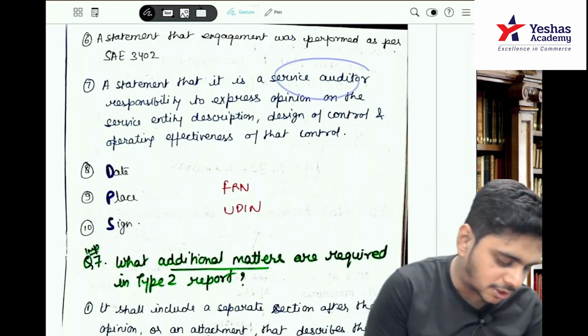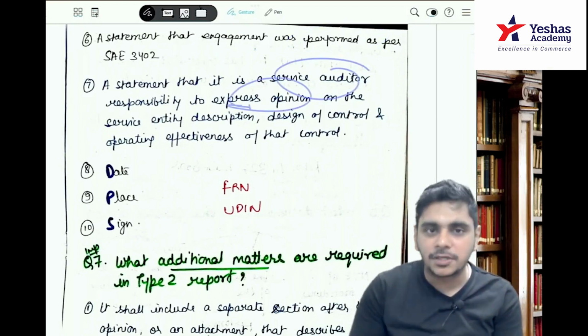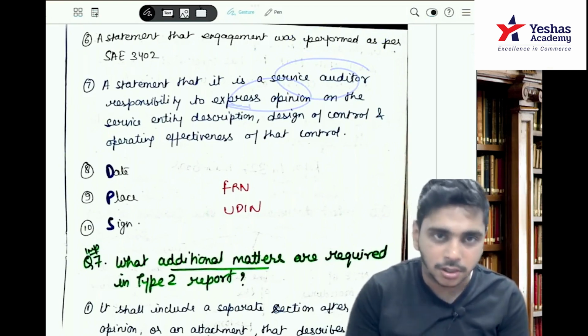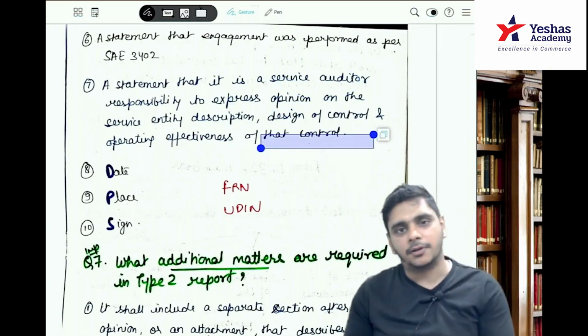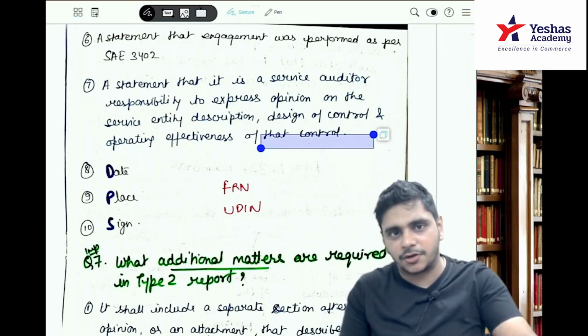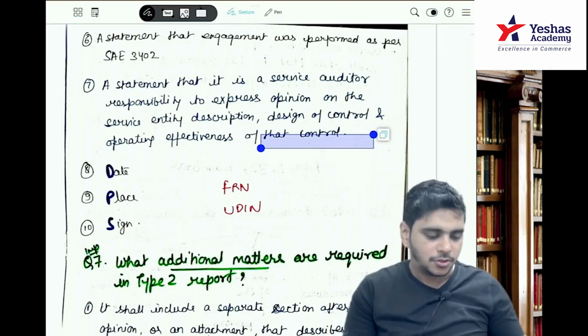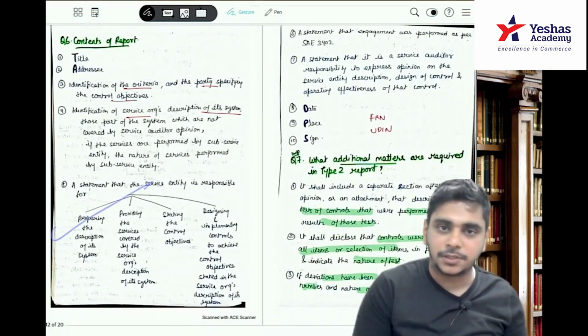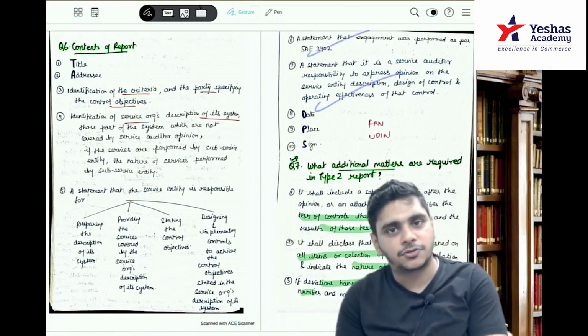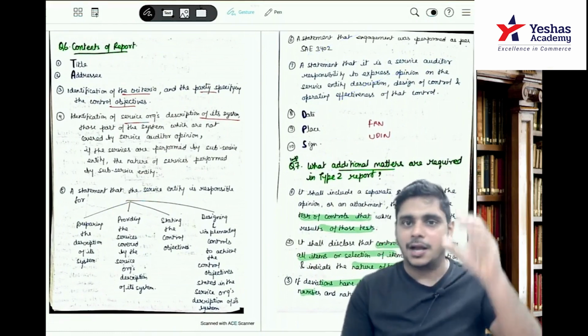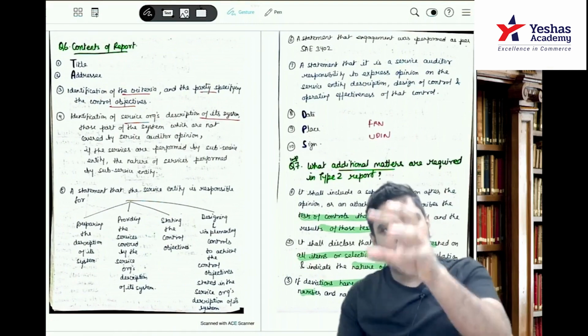A statement that it is the service auditor's responsibility to express an opinion. What is my main objective? To give an opinion on what? On the description, design of the control and operating effectiveness of the control. So this is management's responsibility, and this is the practitioner's responsibility. Statement that it is conducted as per SAE 3402. So all are the same, whether startups, management, auditor or statement points.